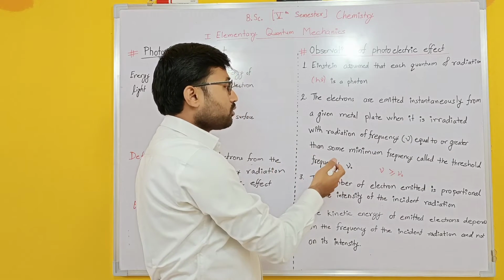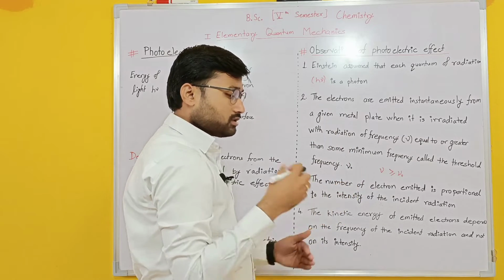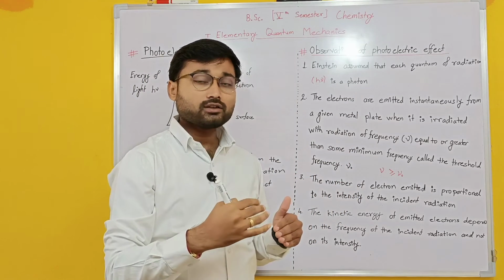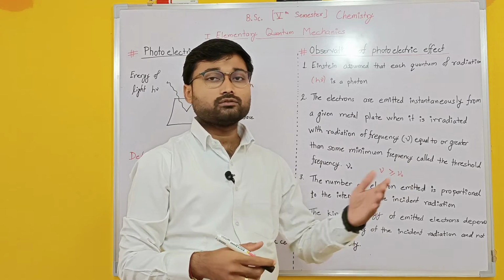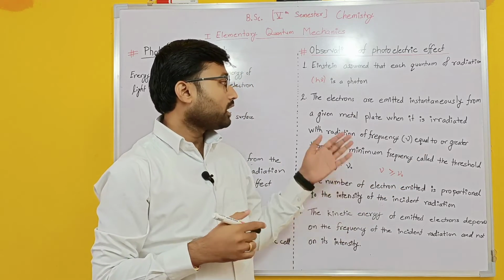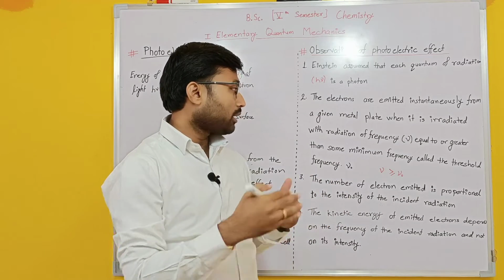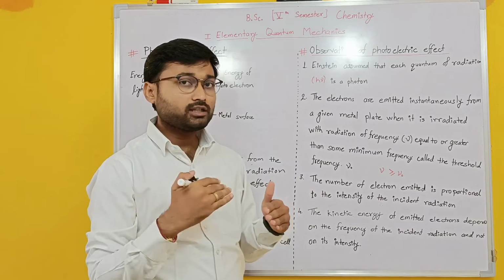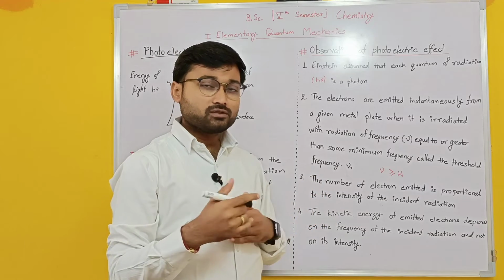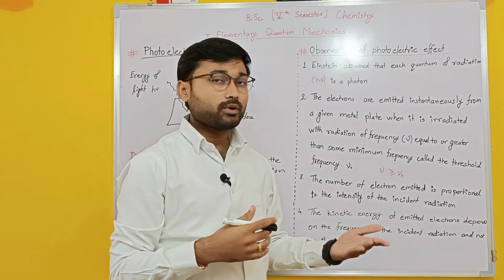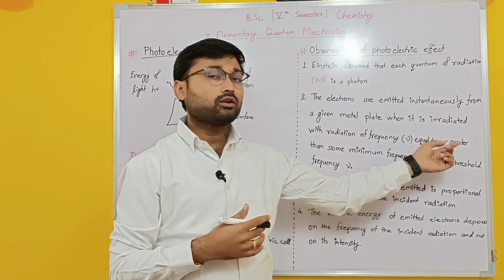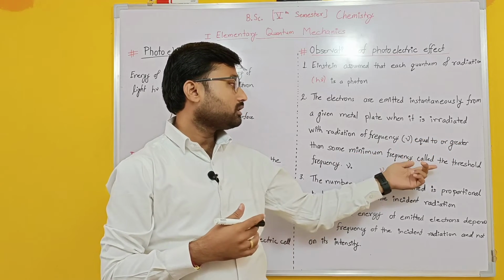This process goes on simultaneously: a photon falls on the metal surface and a photoelectron is ejected. If photoelectrons are coming out from the metal surface, then the radiation frequency nu is always equal to or greater than the minimum frequency, called the threshold frequency.